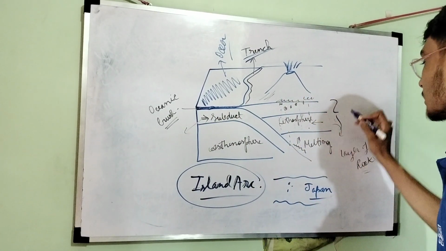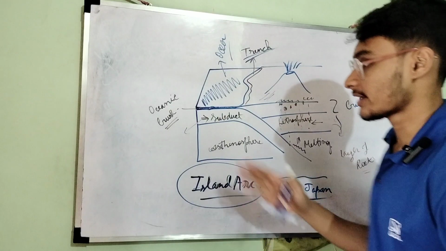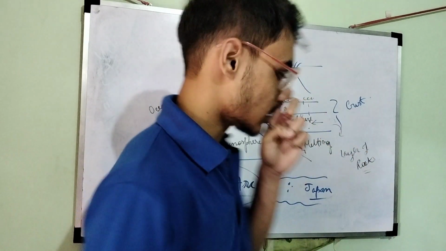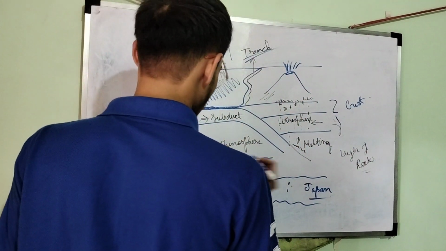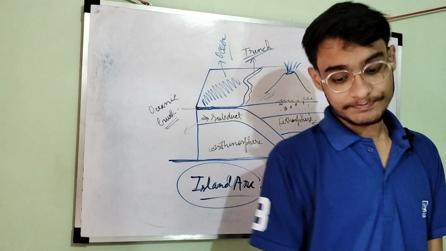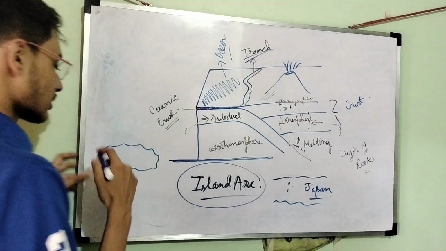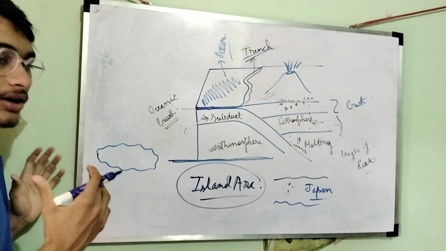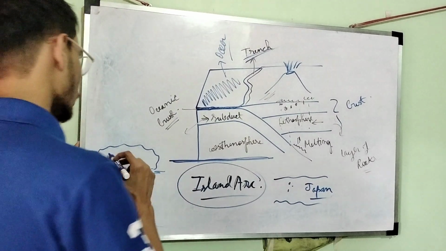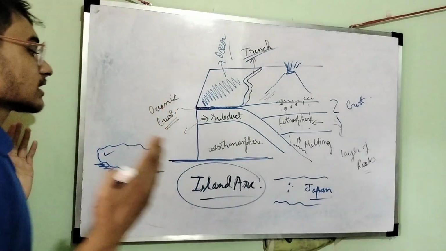This is the crust upon which we live. Whether it is the ocean or the crust, both survive on plates. So what is a plate? A plate is a large rock, or a large area which floats over the molten magma, upon which we have got the oceans and the lithosphere. Everything is above the plates.